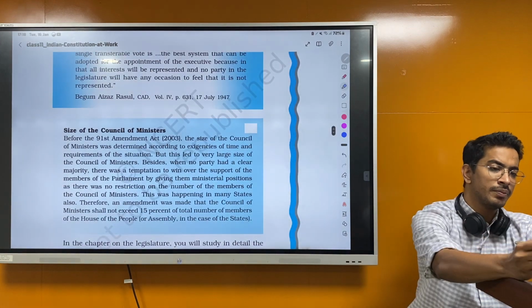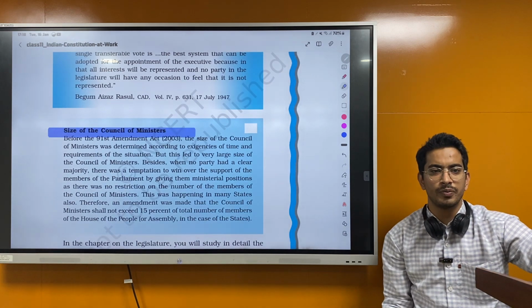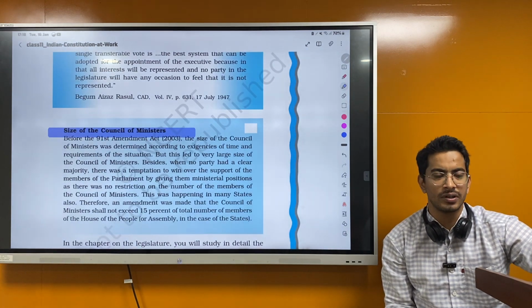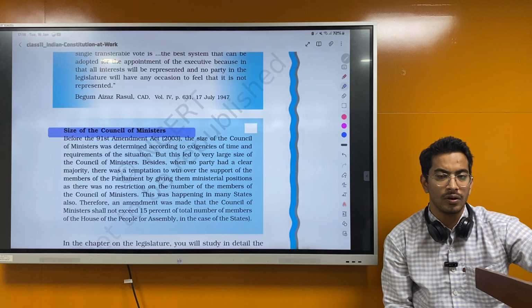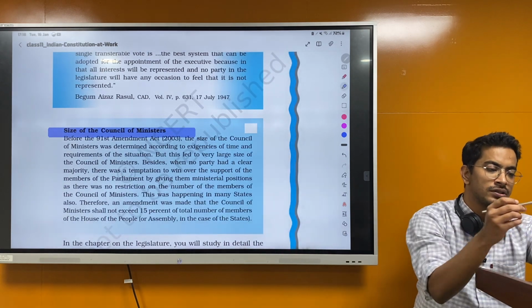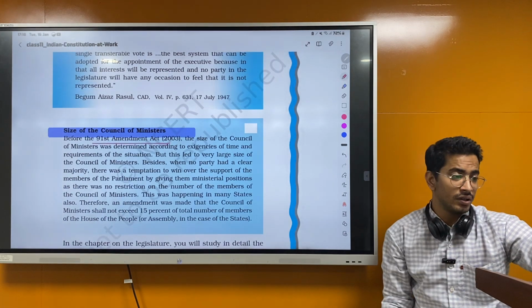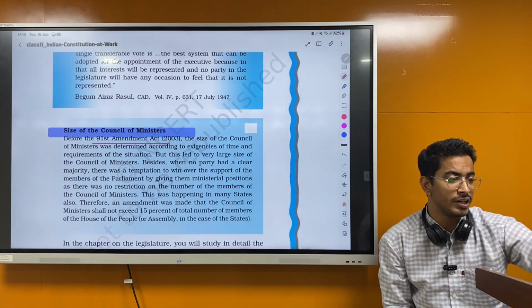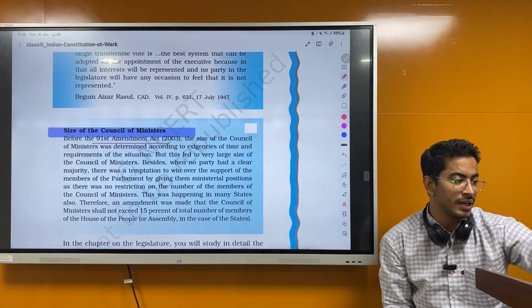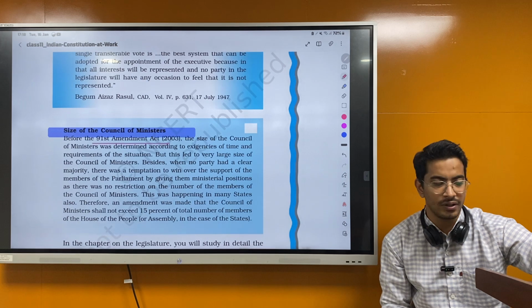Next, this is again important, what should be the size of the Council of Ministers? So we know that there is a Council of Ministers headed by the Prime Minister. So what should be the size? Before the 91st Amendment Act, this is important, they have asked this. Before this, the size of the Council of Ministers was determined according to exigencies of time and requirement of the situation, but this led to a very large size of the Council of Ministers.